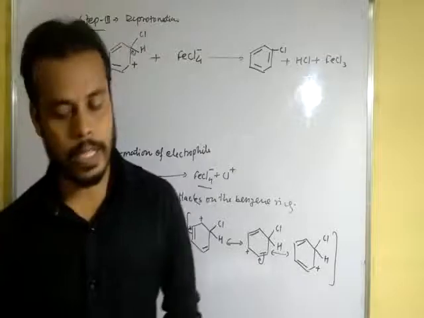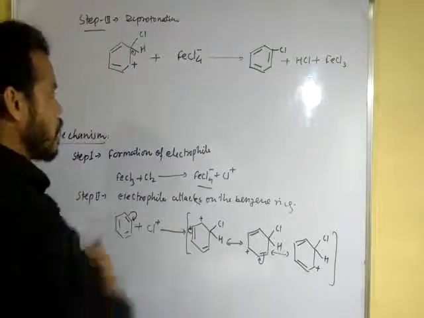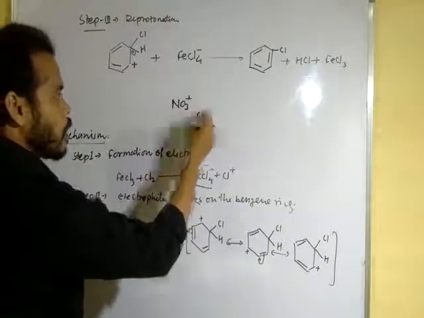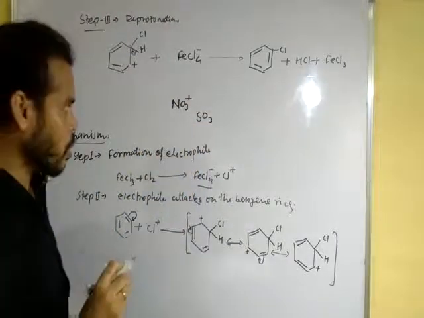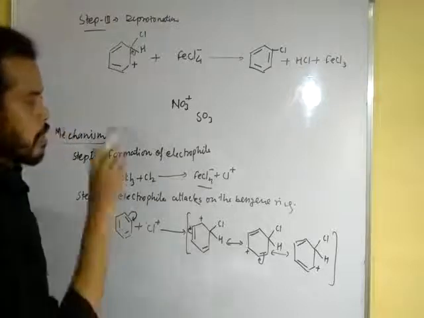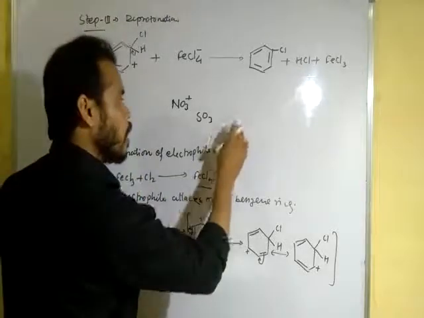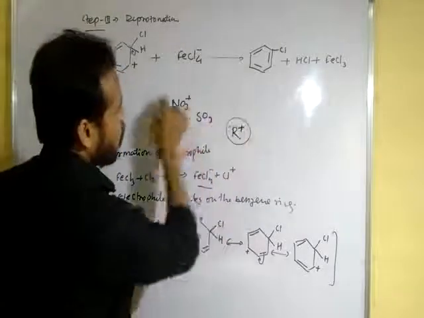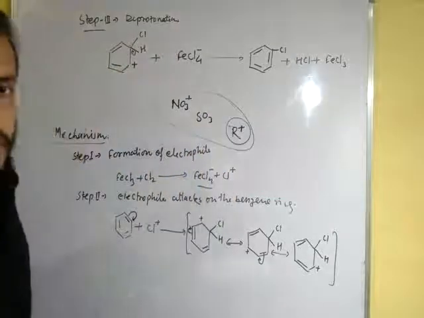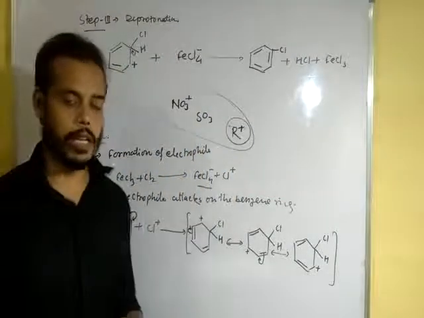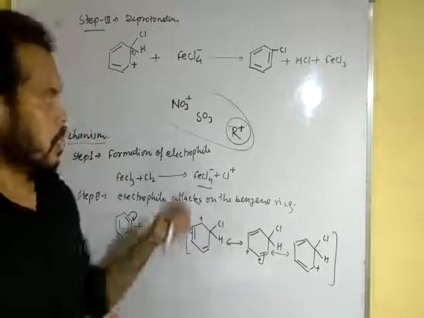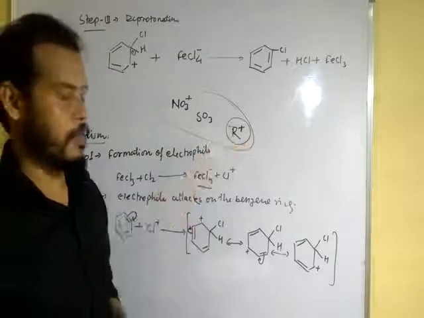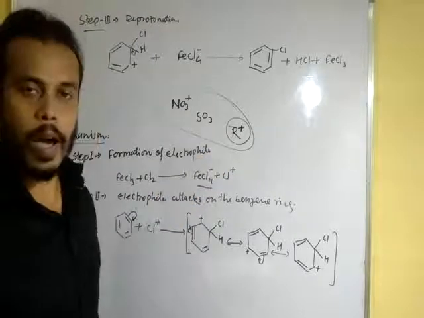Bromination is the same. In the case of nitration, the nitronium ion is formed. In the case of sulfonation, sulfur trioxide acts as the electrophile. In the case of alkyl halide, the alkyl group acts as the electrophile. So the mechanisms are the same in all conditions, and in Friedel-Crafts alkylation all the mechanisms are the same.